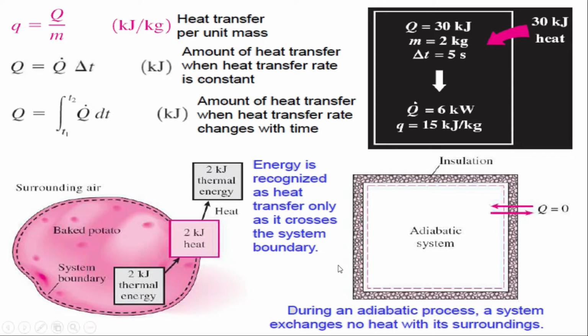Now, in any case, if we have an adiabatic system, then you can see there is no Q in, there is no Q out. So the Q value will be 0. During an adiabatic process, a system exchanges no heat with its surrounding. So for the adiabatic, Q will be 0. So we have small q, capital Q, and Q dot.